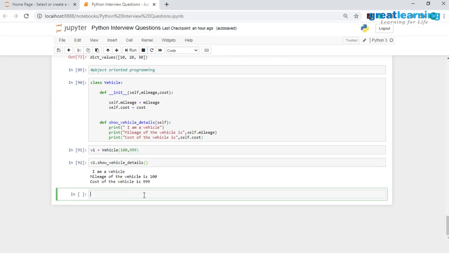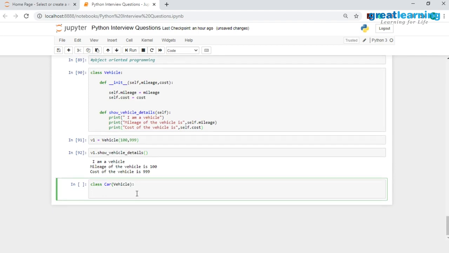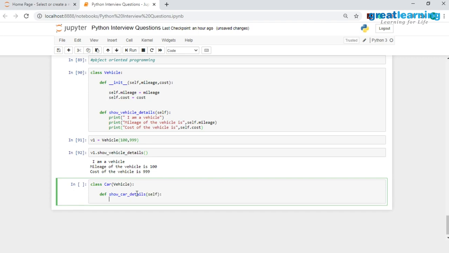Now it's time to create the child class over here. To create the child class, I'll write the keyword class and give in the name of this class, which is Car, and this will be inheriting from this Vehicle class. Once this inherits from the Vehicle class, I would have to create a new method of its own, and I will call this method show car details. This will only have the self attribute, and inside this we will only be printing out "I am a car."